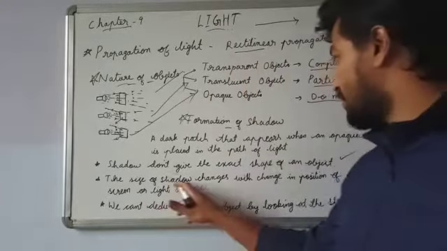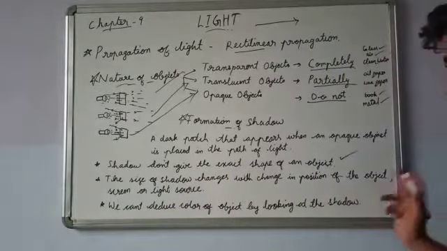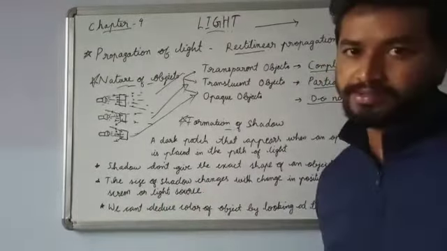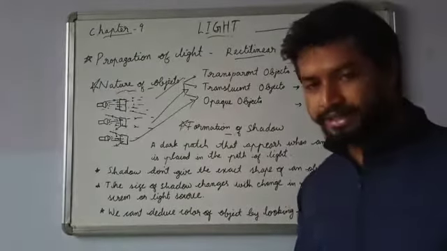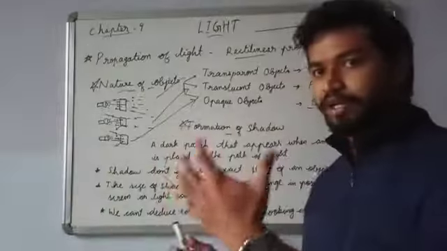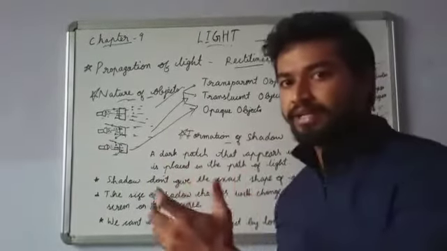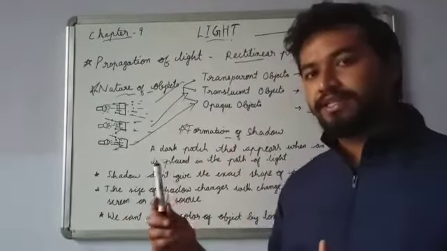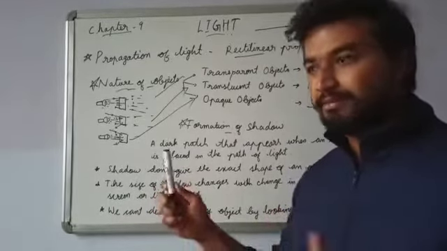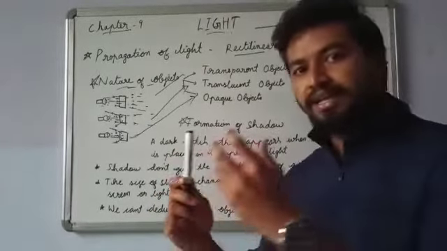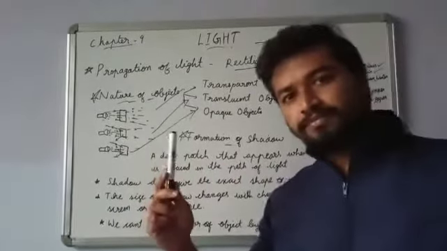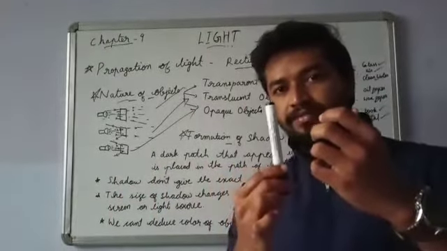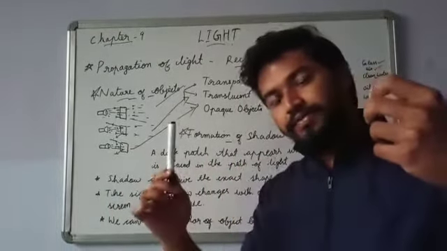Next, the size of the shadow changes with a change in position of the object, screen or light source. This is very important. Three things are there. It always depends on three things. First one, the light source. If I am keeping a torch and I move this torch away and towards, this will change the size of the shadow. It may get bigger when it comes closer and it will get smaller when it is away. Same if I change the object. If it comes towards, it will be bigger. If it is taken away, it will be smaller.